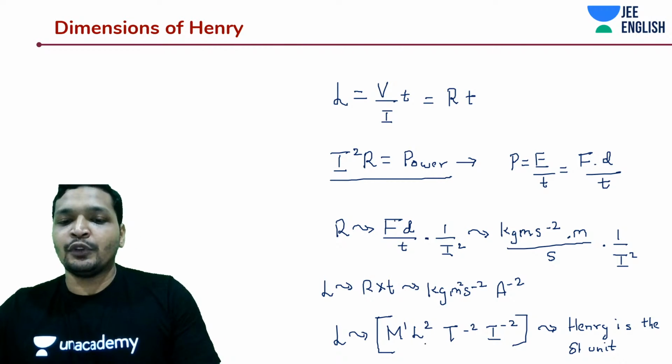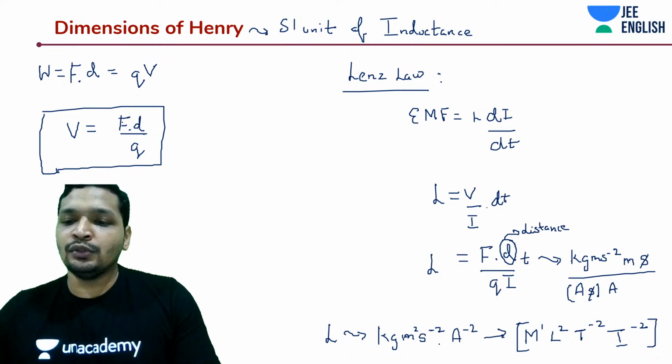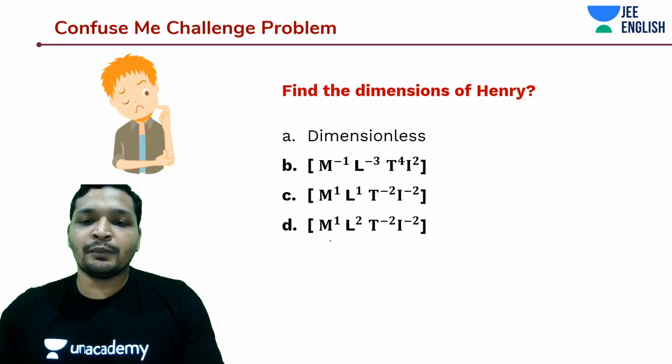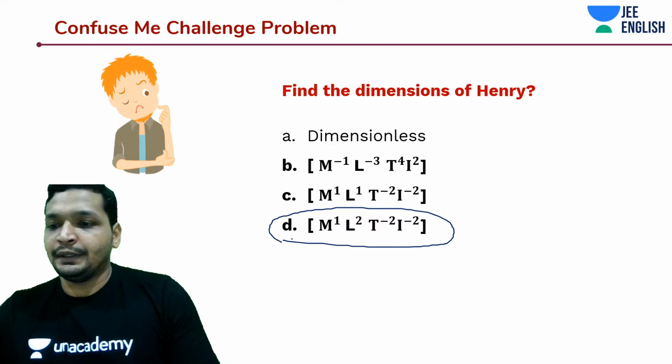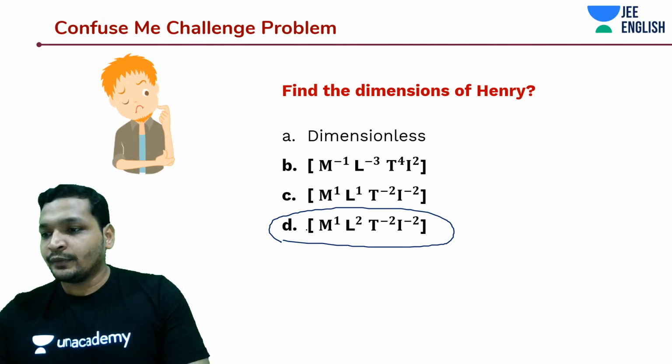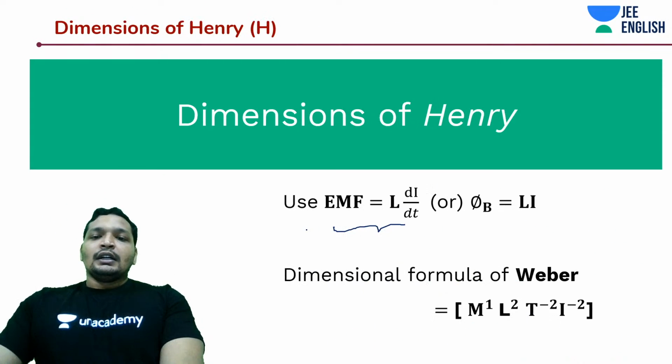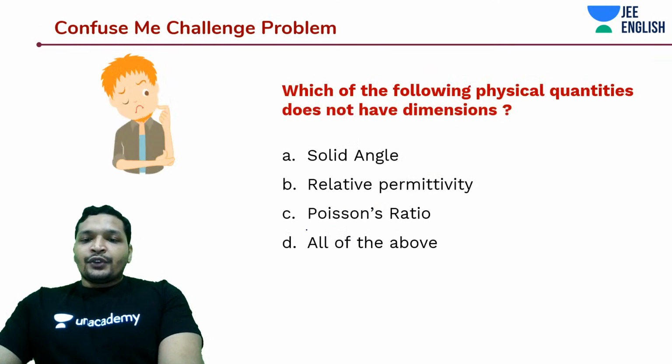All right, M to the power 1 L squared T to the power minus 2 I to the power minus 2. We got it both ways. The answer is going to be T. Okay. Yes, students, that is how you do this one.